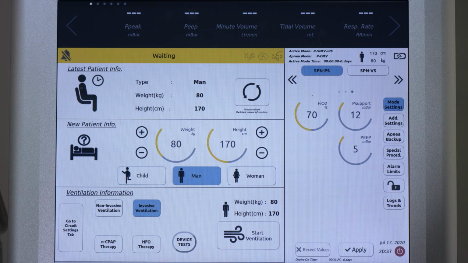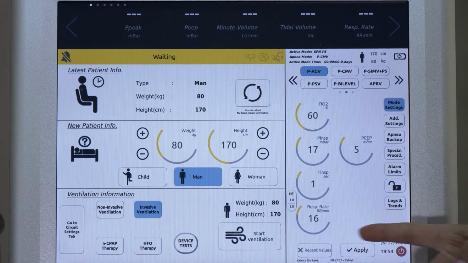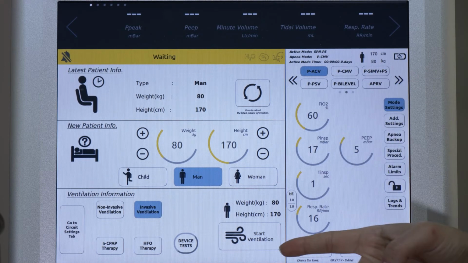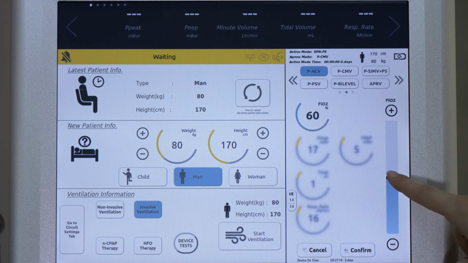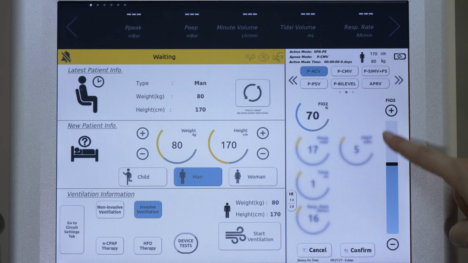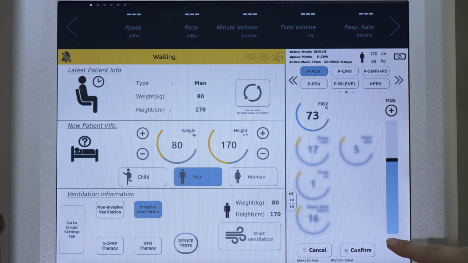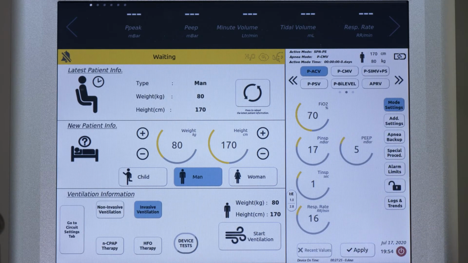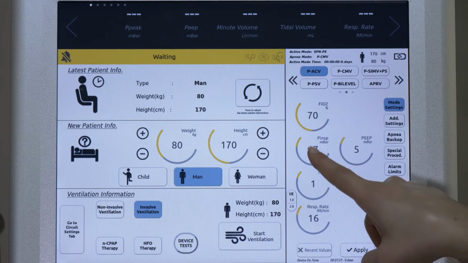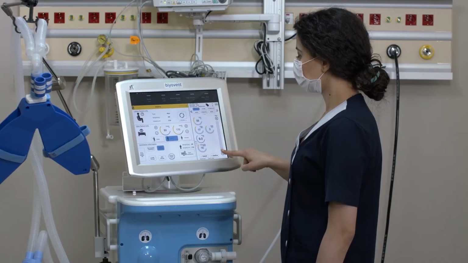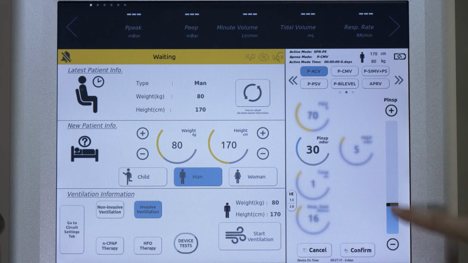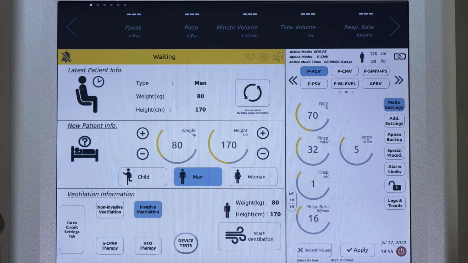4. After selecting the appropriate mode, you can adjust the parameter values you want here. Parameters valid for each mode will appear in circles after turning on the mode. When you press on any parameter, you should enter the value you want from the next column and press the Confirm button. After entering all the values you want, press the Apply button.